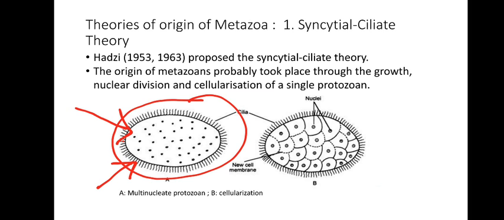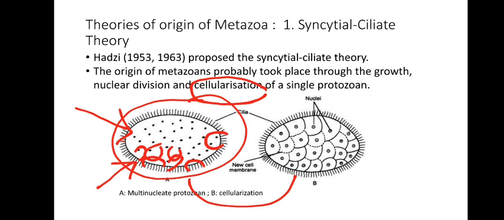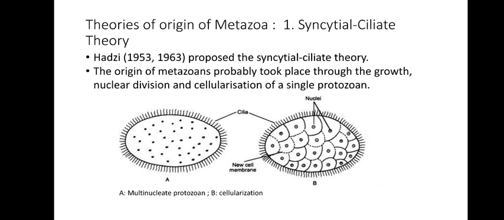After these nuclear divisions, each nucleus was surrounded by its own cytoplasmic membrane, resulting in something called cellularization. When cellularization has occurred, this cell is no longer unicellular, it has become multicellular. This is how metazoans are formed. This is one view, one theory.